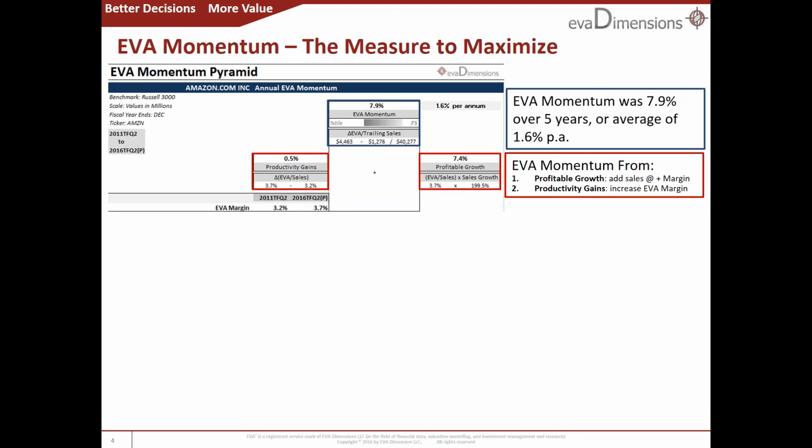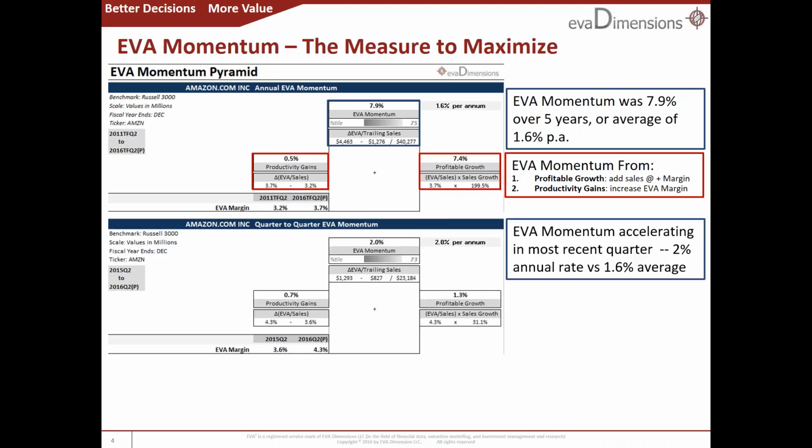By the way, our software can zoom in on quarters. This one shows Amazon's momentum accelerating. It's up to a run rate of 2% a year in the most recent quarter as investments in cloud computing and scaling distribution are really starting to pay off. As this illustrates, EVA momentum is the very best turning point indicator because it brings all the pressure points and